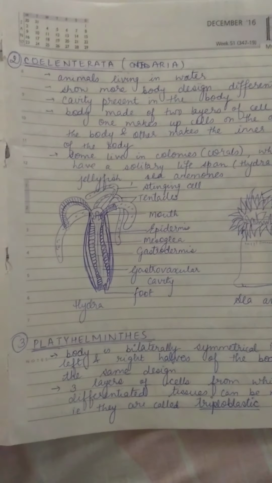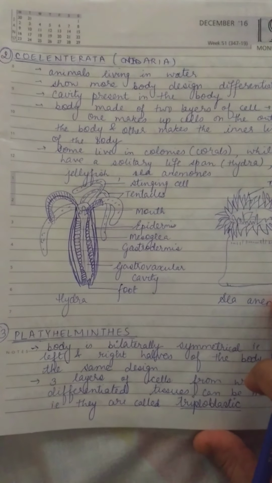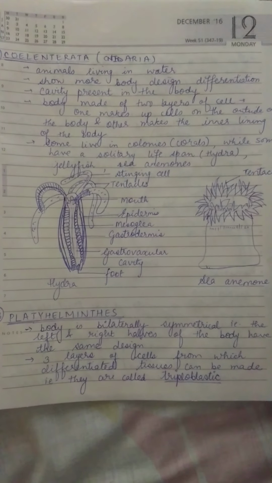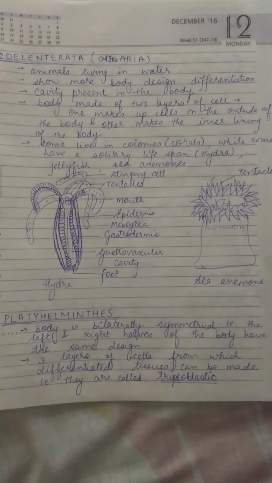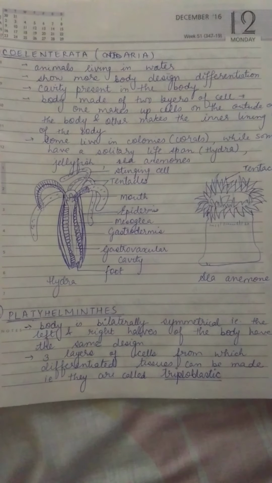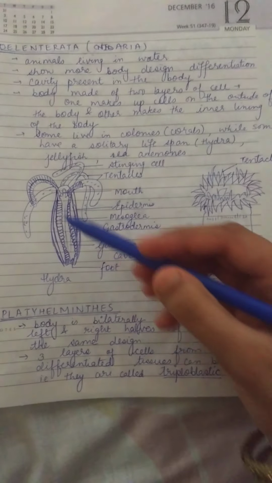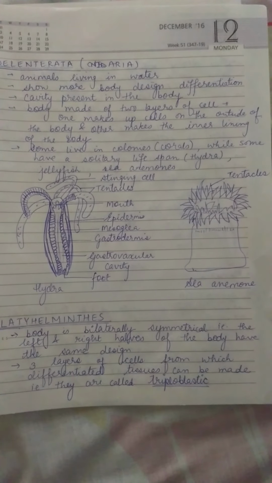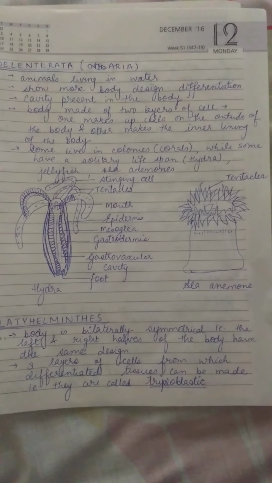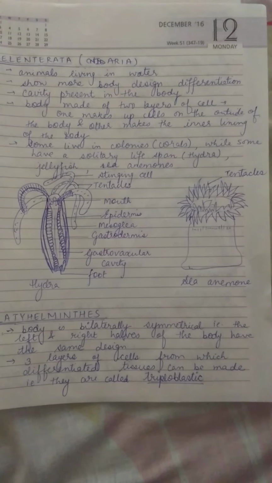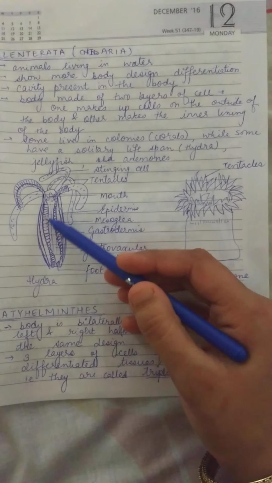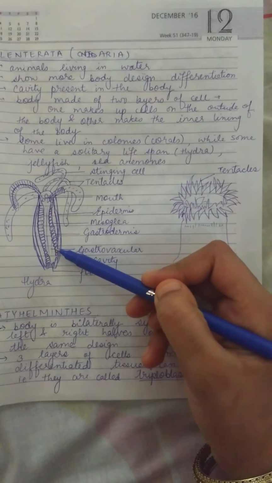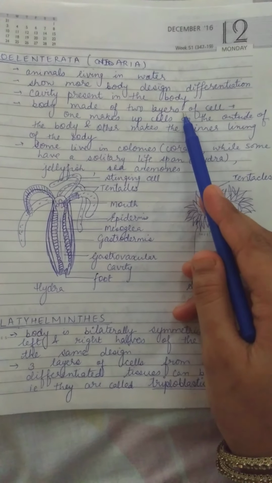Next, the second division is Coelenterata or Cnidaria. These animals also live in water. They show more body design differentiation as compared to Porifera. A cavity is present in their body. Cavity means a space is there inside their body. The body is made of two layers of cells. One makes up the cells on the outside of the body and the other makes the inner lining of the body. See, two layers are there, one the outside layer and the other the inside layer. So their body is two-layered.